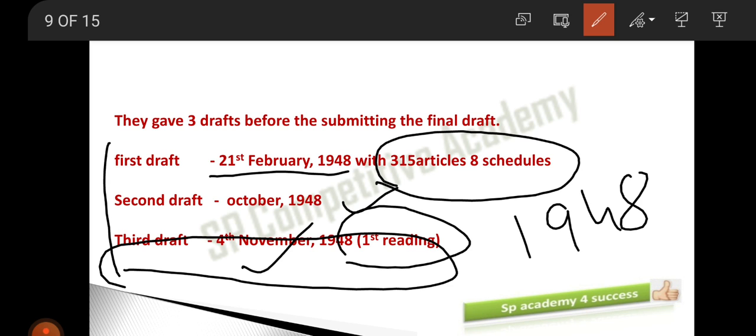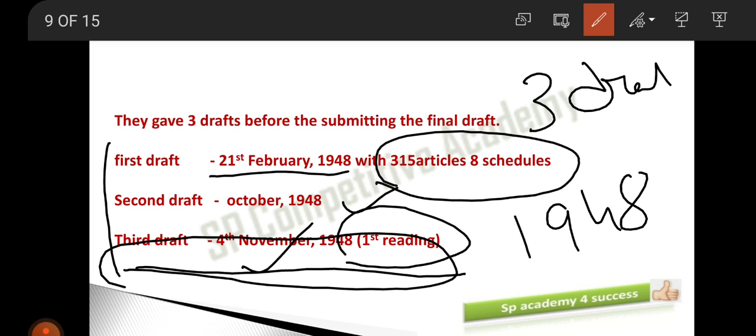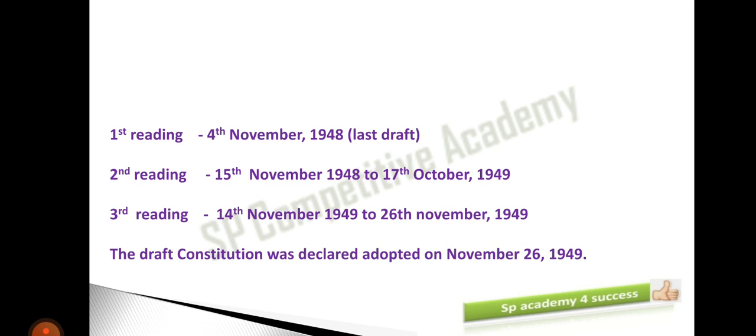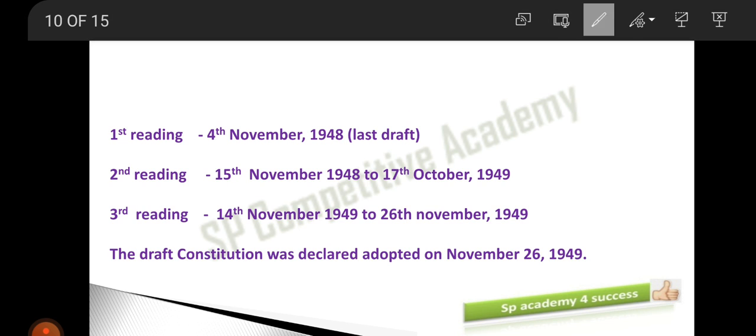So on the third draft day itself, the first reading was started. So totally here, if you observe, we have 3 draftings and 3 readings also.